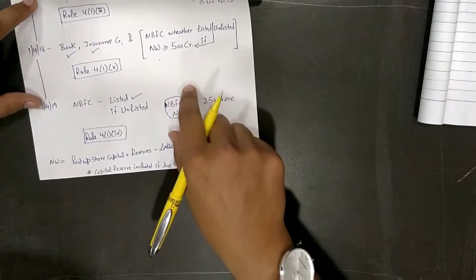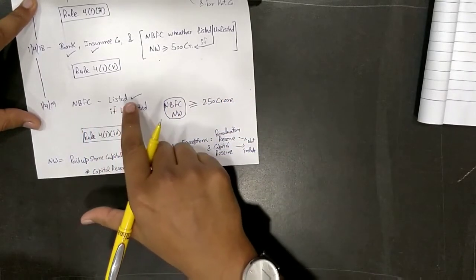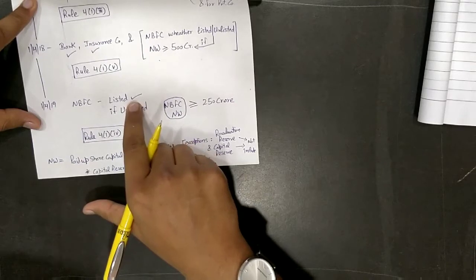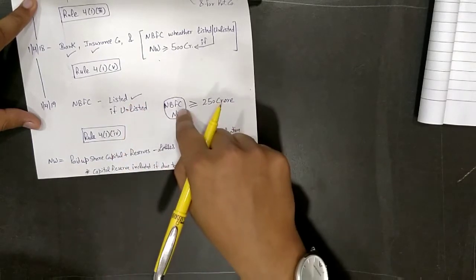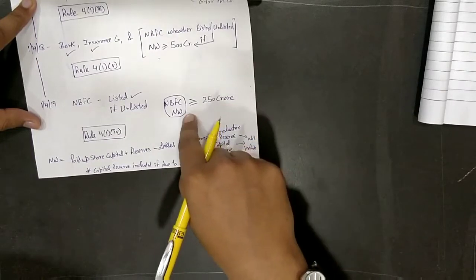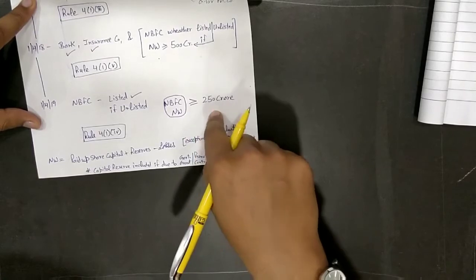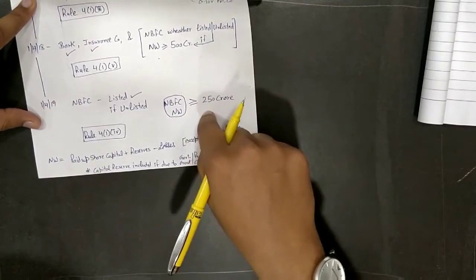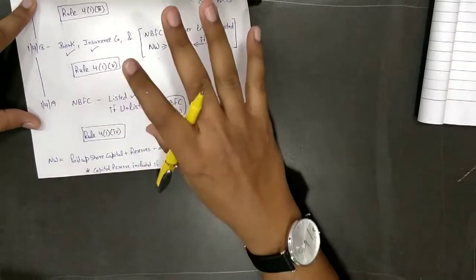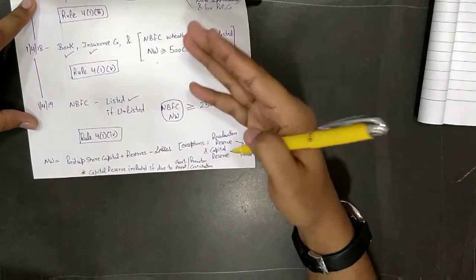The last provision: NBFCs, if listed, compulsorily apply. If unlisted, then NBFCs if net worth exceeds 250 crores. If net worth does not exceed 250 crore, then Ind AS will not be applicable from 1.4.19 as well. This completes our list of application of Ind AS in the progressive manner.